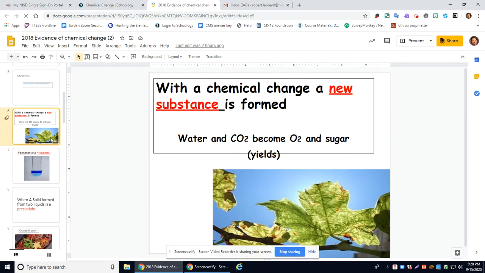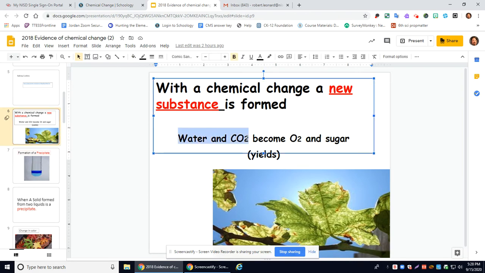we went over that if you have a new substance being formed, that is a good indication of a chemical change. So for example, in photosynthesis, water and carbon dioxide are turned into oxygen gas and sugar. And you can eat sugar, but you cannot eat carbon dioxide. So that's a pretty good indication that a new substance is formed.